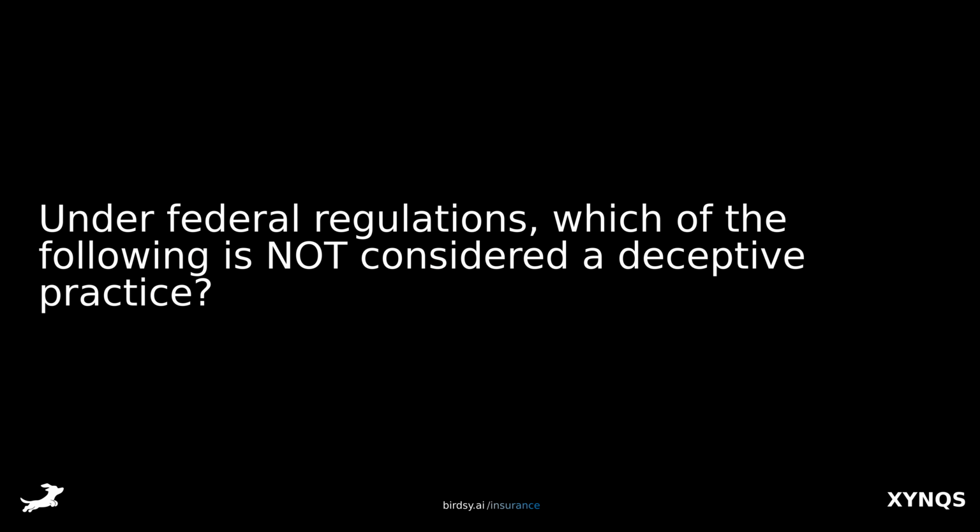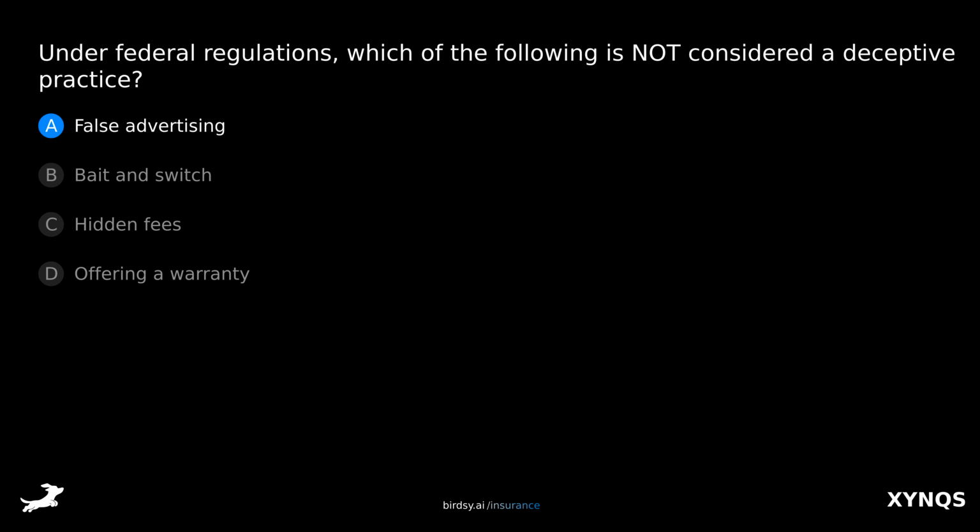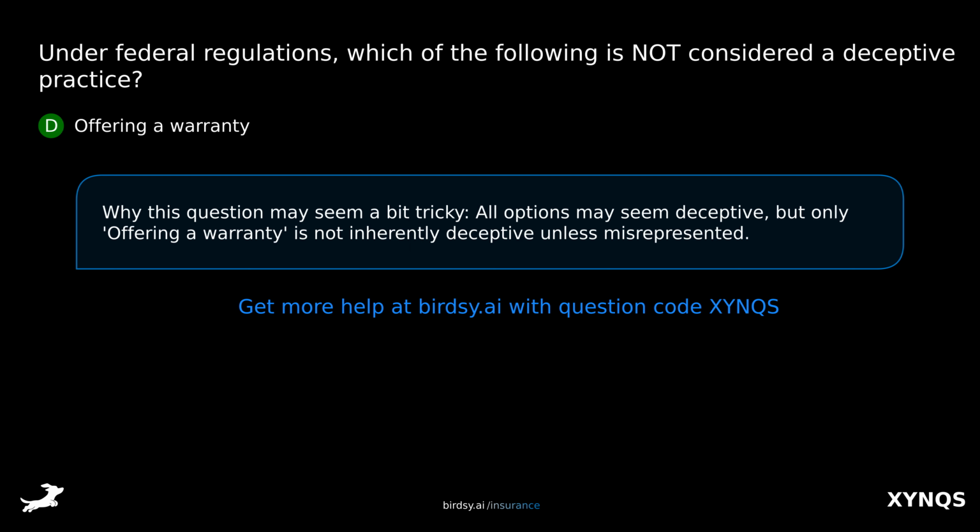Under federal regulations, which of the following is not considered a deceptive practice? Is it A, false advertising, B, bait and switch, C, hidden fees, or D, offering a warranty? The answer is D, offering a warranty. Why this question may seem a bit tricky: all options may seem deceptive, but only offering a warranty is not inherently deceptive unless misrepresented.